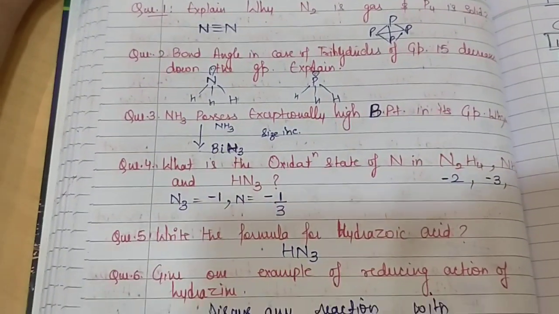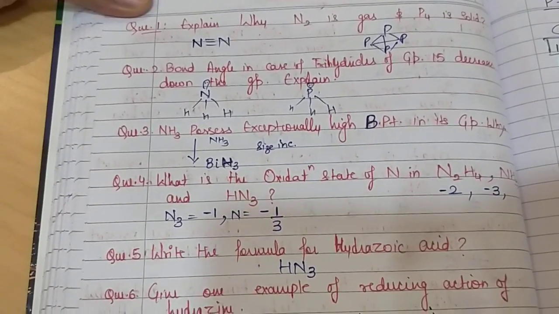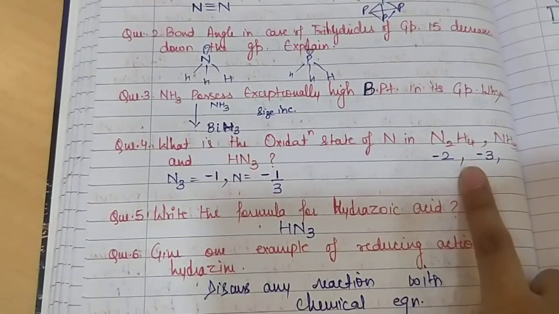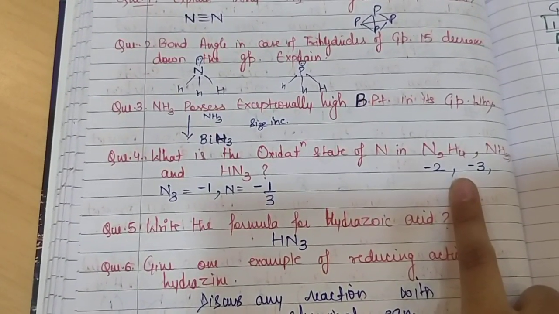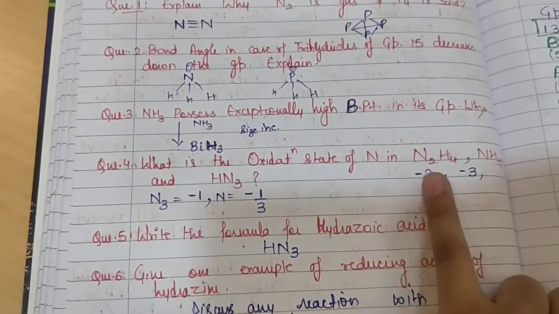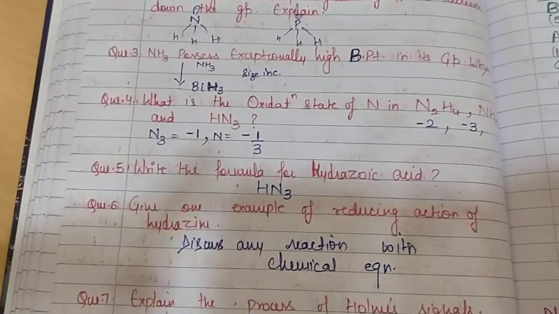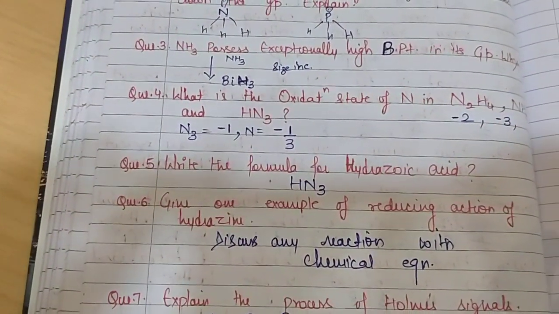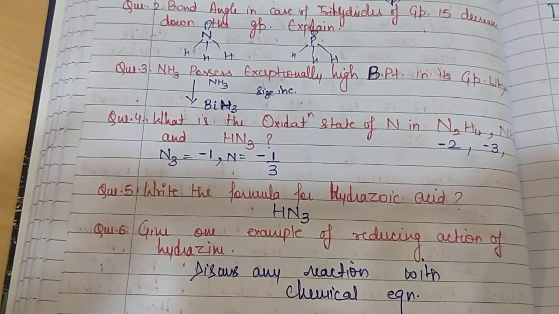Next question was, what is the oxidation state of nitrogen in hydrazine, ammonia and hydrazoic acid. In all the three molecules, as we all know, hydrogen is electropositive in nature and nitrogen is electronegative in nature. So each hydrogen will be given a plus one charge, and based upon that you will have to calculate the oxidation state of nitrogen.